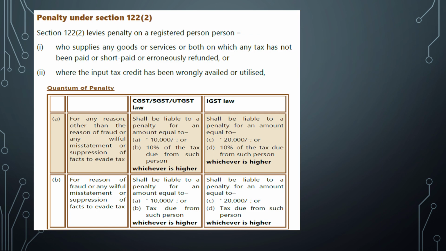And section 122 levies penalty. So non-fraud cases, I repeat, non-fraud cases, where willful misstatement or suppression is not involved. In such cases, 10,000 or 10% of the tax due from such person, whichever is higher. In case of IGST it is 20,000 or 10% of the tax due from such person, whichever is higher. And the second case we just saw is similar.